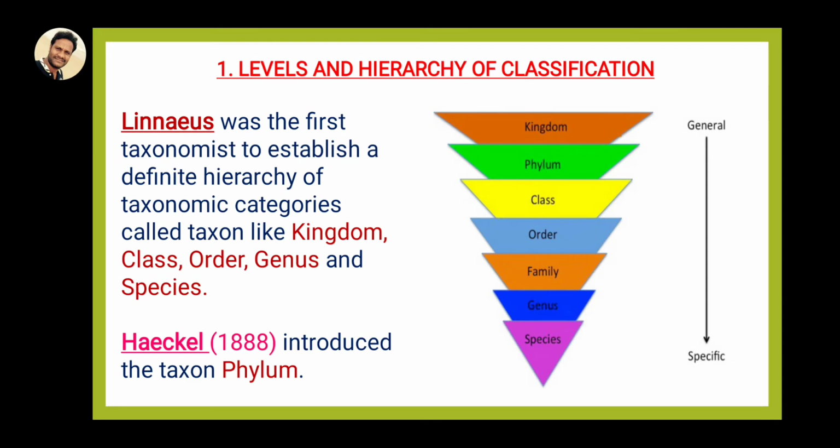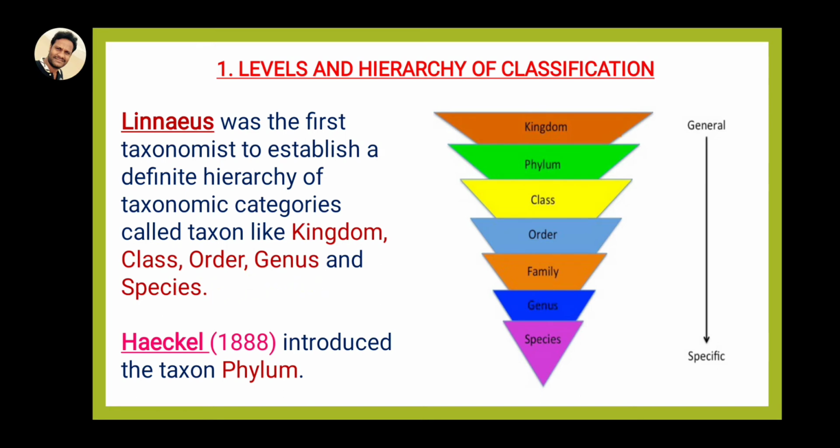Linnaeus was the first taxonomist to define hierarchical taxonomic categories called taxa. Linnaeus only defined five taxa: one is the kingdom, the second is the class, the third is the order, the fourth is the genus, and the fifth is the species. This is most important for the MSET and NEET bits. So Linnaeus defined only five taxonomic names: kingdom, class, order, genus, and finally species.